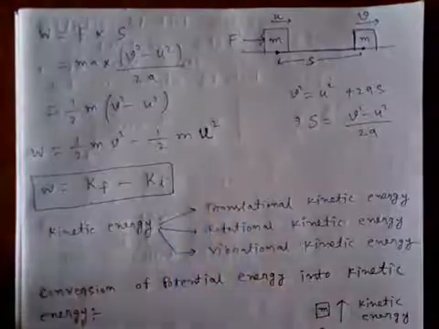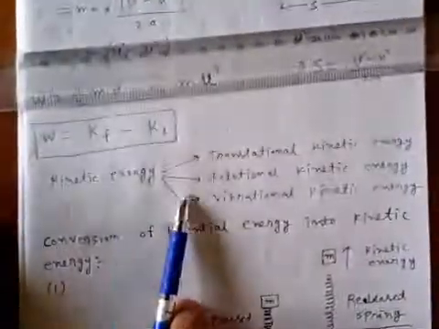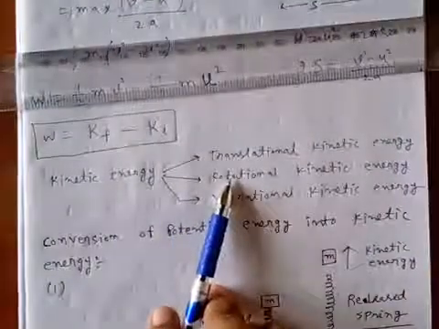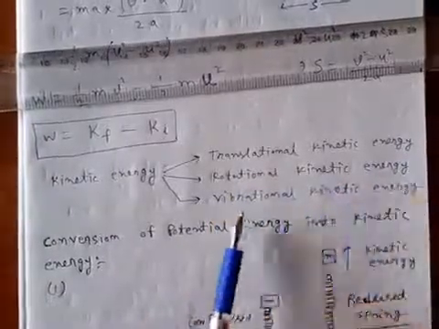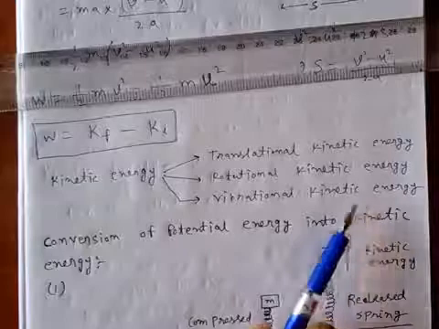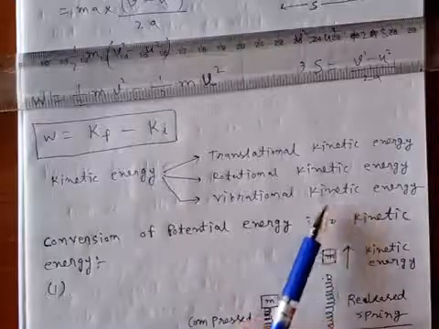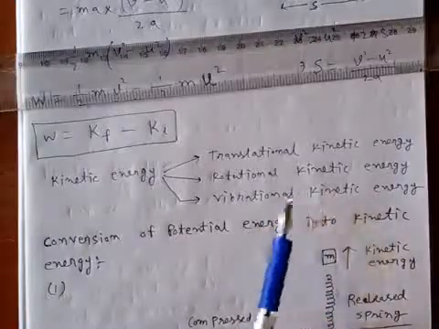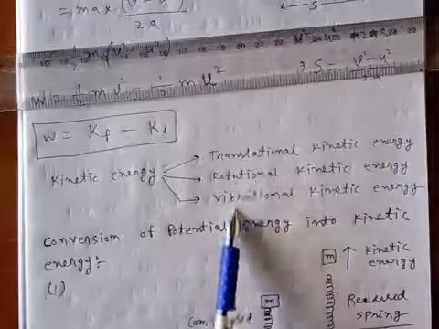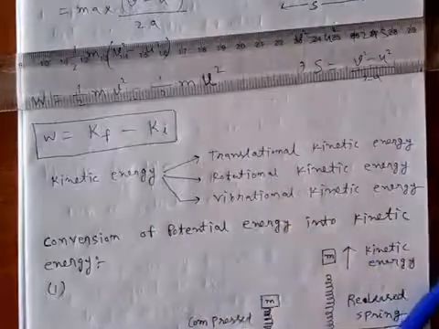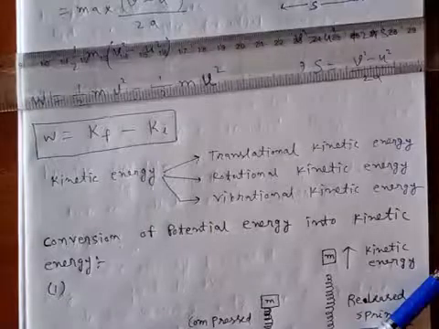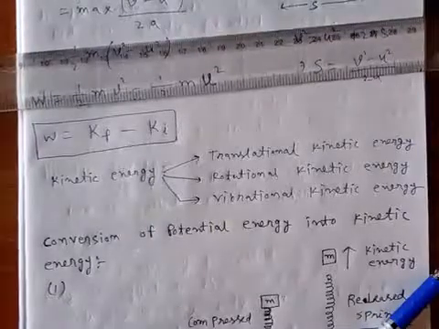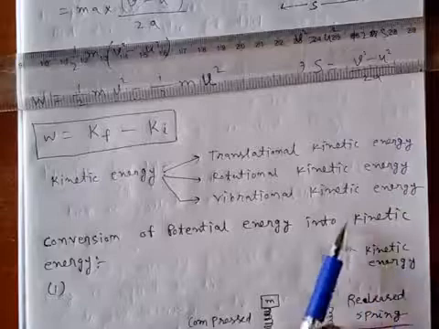Now kinetic energy is of three types: translational kinetic energy, rotational kinetic energy, and vibrational kinetic energy. We know that motion is of three types: translational, rotational, and vibrational. So obviously each has its kinetic energy. Now what is translational kinetic energy?